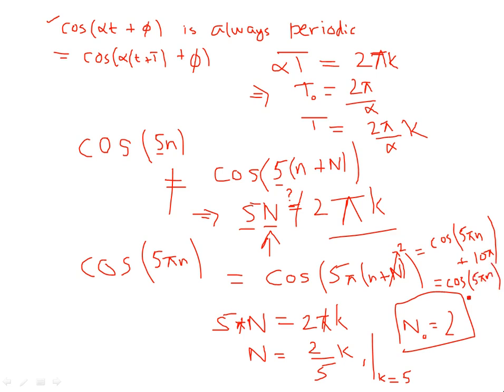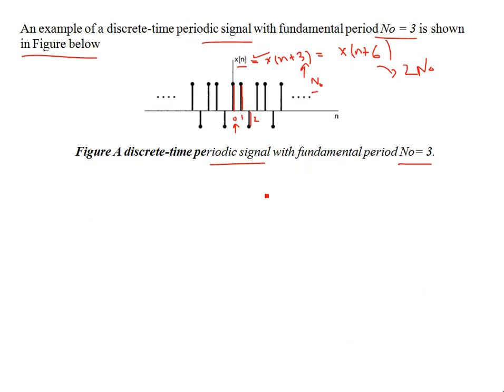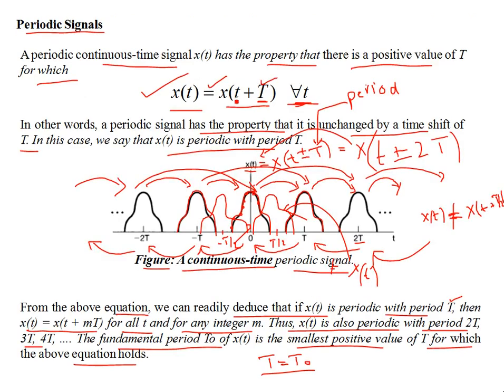So for discrete time sinusoids to be classified as periodic, an additional condition applies on the angular frequency: it should be an integral multiple of pi. If it is not an integral multiple of pi, like in the earlier case, it's not periodic. So for discrete time sequences in general, capital N has to be strictly an integer, because to an integer you can only add an integer. You cannot add a fraction to it, which you can do for a continuous time signal, because t exists over a continuum of values.